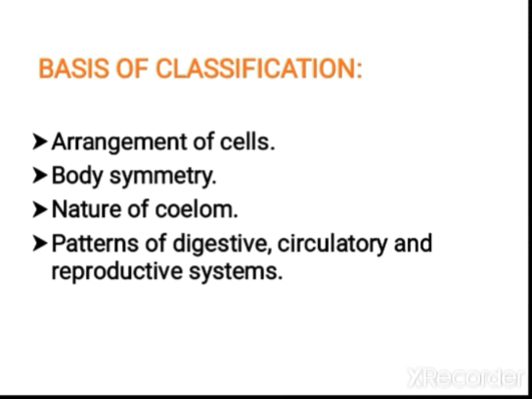So first we have to see regarding the arrangement of cells, then body symmetry, nature of coelom. Coelom is the body cavity that is seen between two mesodermal layers. Then patterns of digestive, circulatory and reproductive systems. So these are the main basis of classification used in the animal kingdom.